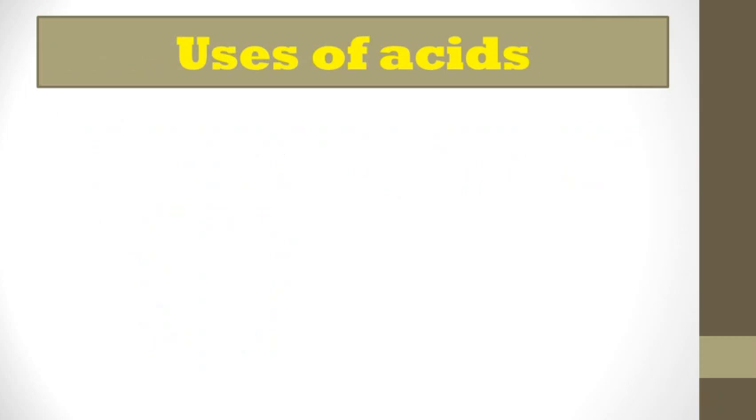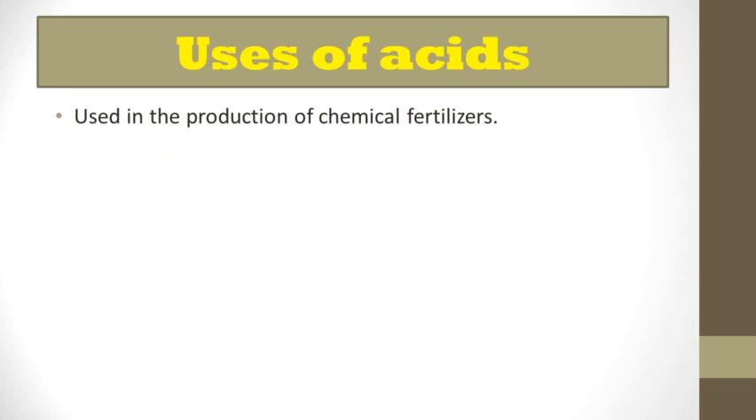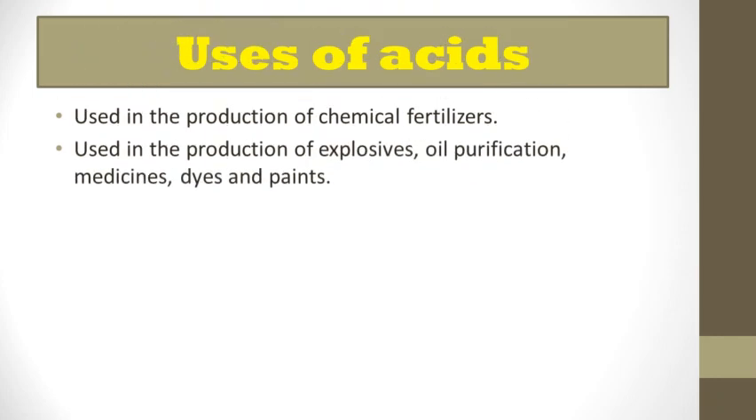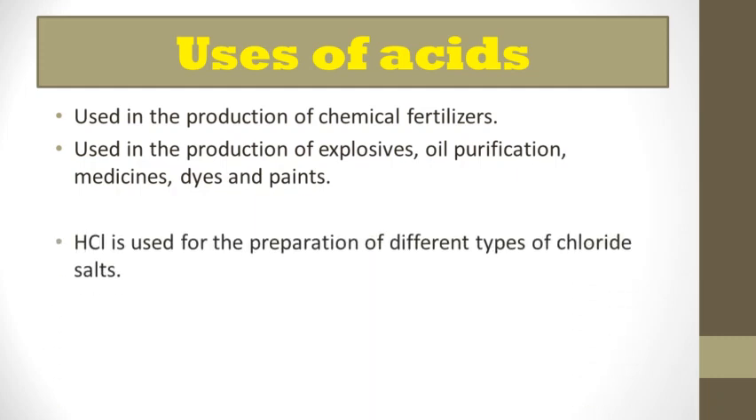Let's learn the uses of acids. So let's see one by one. First, acids are used in the production of chemical fertilizer. That means to prepare chemical fertilizers, acids are used. Next, acids are used in the production of explosives like dynamite, and in oil purification, medicines, dyes and paints.